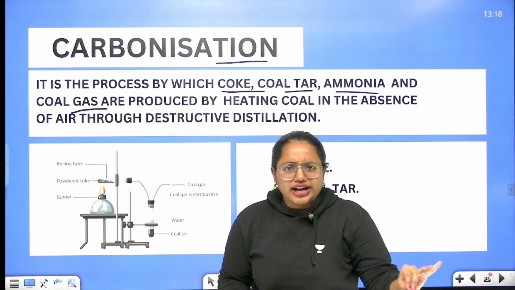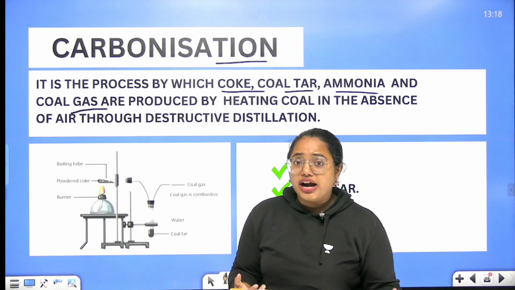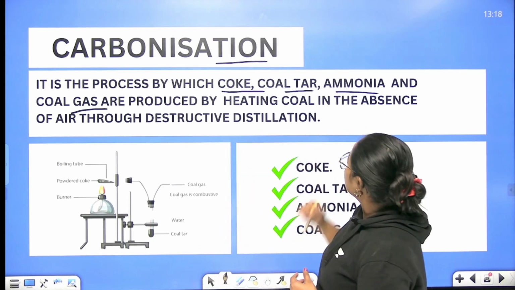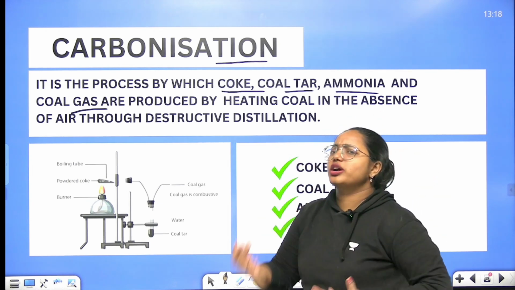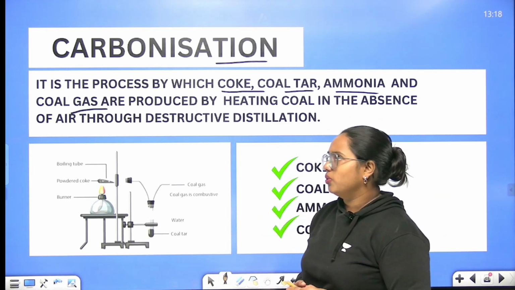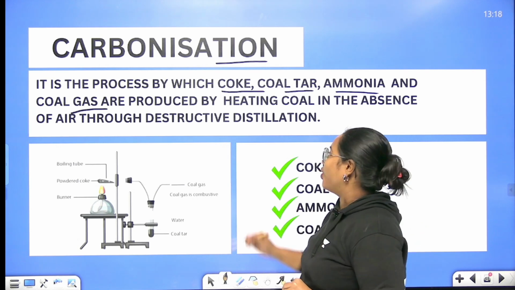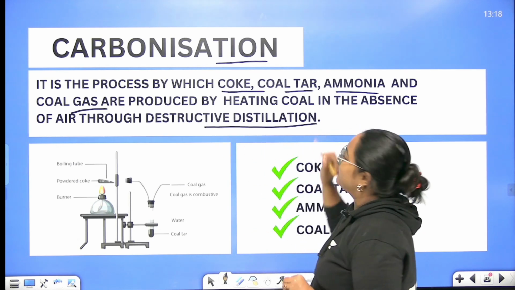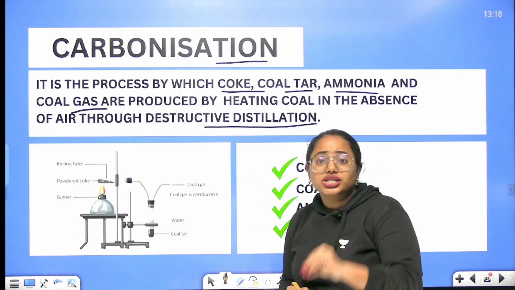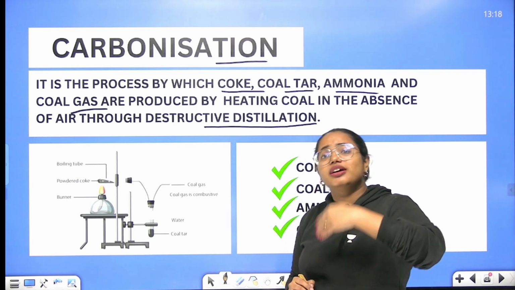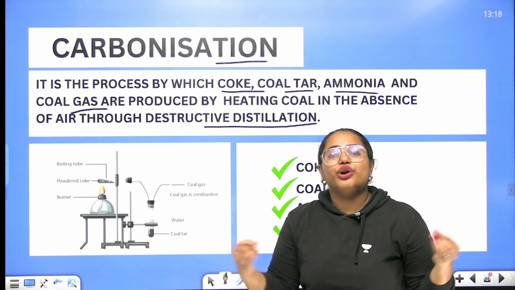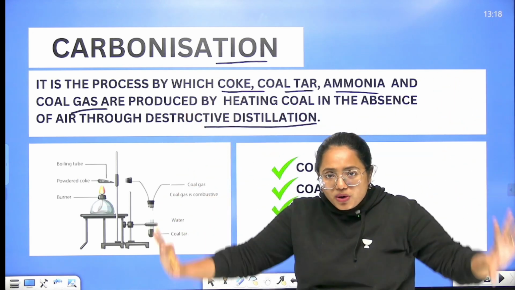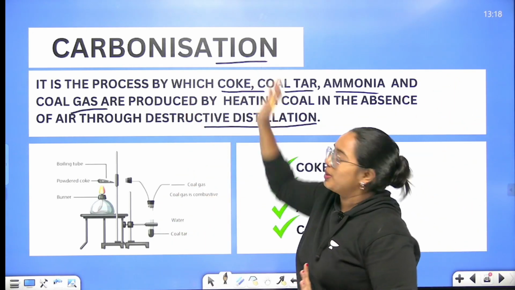Coke, coal tar, coal gas, ammonia, etc. But you have to understand how these products are formed. Oh, that's through a process called destructive distillation. So destructive distillation is a method employed to make these products out of coal. So the whole process can be called carbonization.